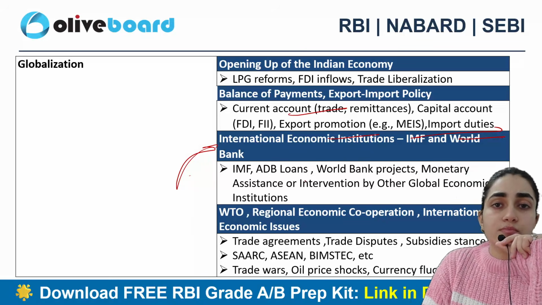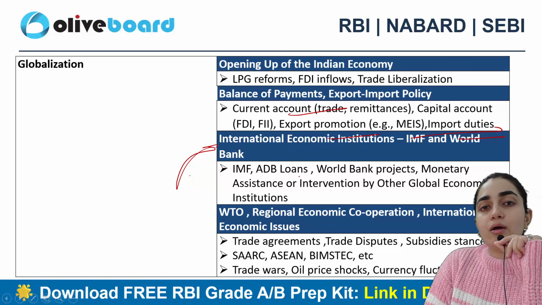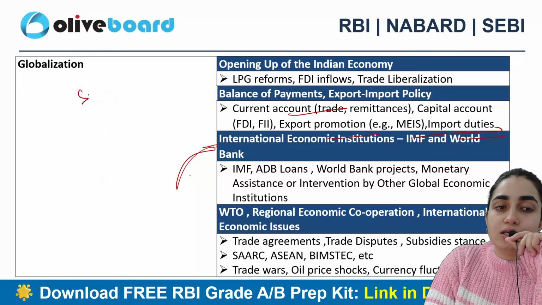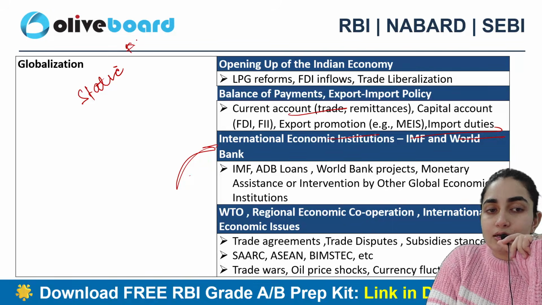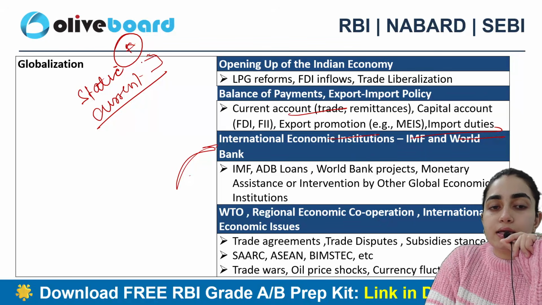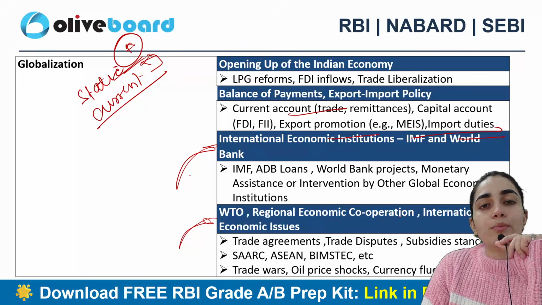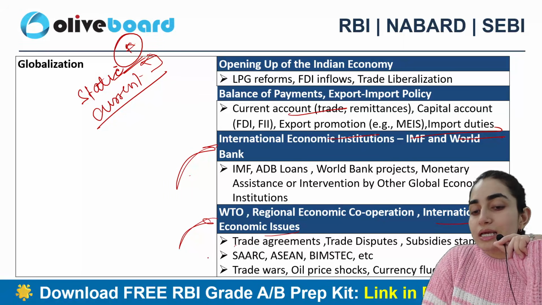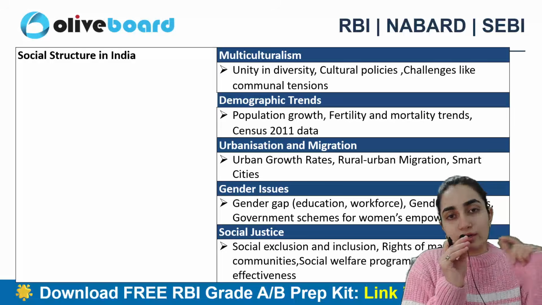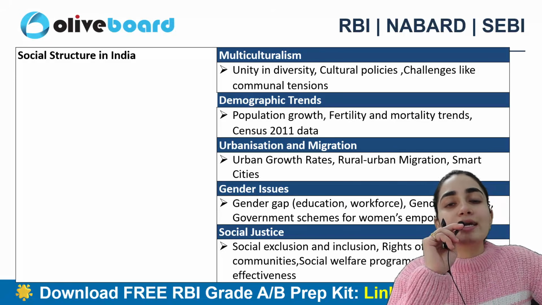And then we have multiple relations with the outside world as well. For example, what relationship do we have with the IMF? What relationship do we have with the Asian Development Bank? What help are we actually taking from the World Bank, right? I need to check the static portion. Static portion is the key here, right? Along with that, if there is any current news associated with it, then try adding it in the static portion only, right? Along with that, WTO, regional economic cooperation, international economic issues, everything is actually part of it. I need to check what is happening in the world economy and how it is influencing my Indian economy as well.